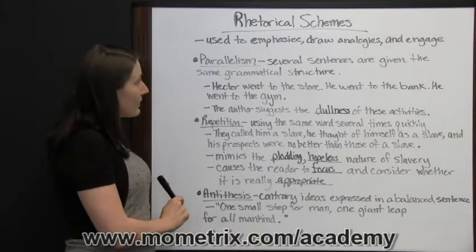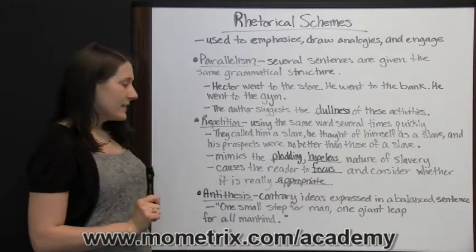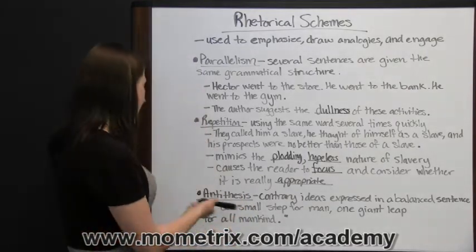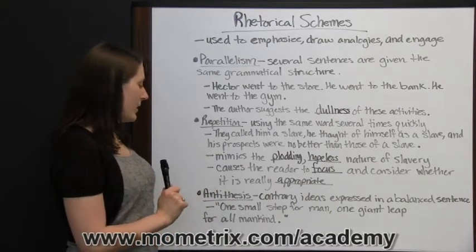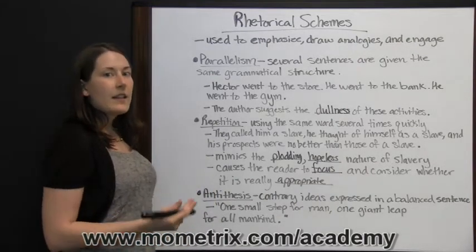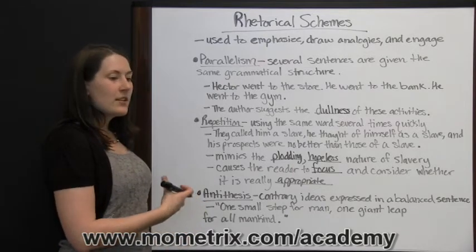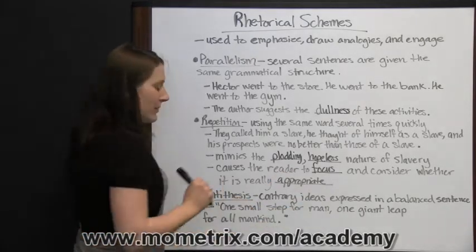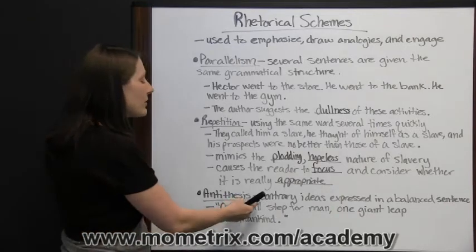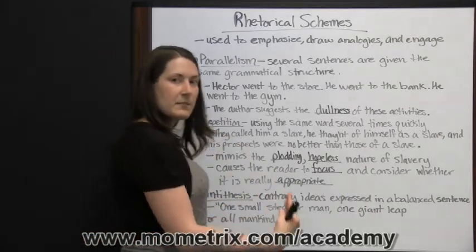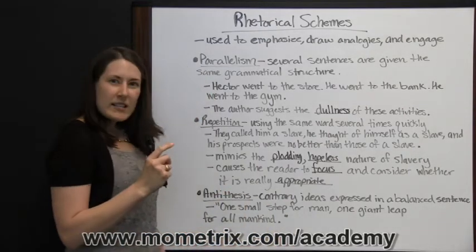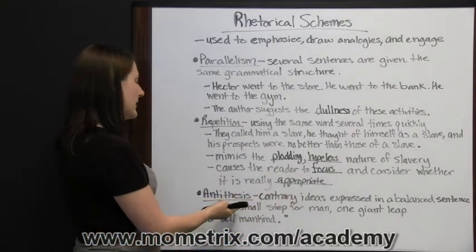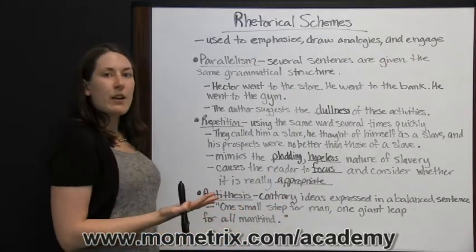The last rhetorical scheme we're going to discuss is the antithesis, which is using contrary ideas expressed in a balanced sentence. An example would be, one small step for man, one giant leap for all mankind. This is the famous quote. It was said after we took our first step on the moon, putting man on the moon was a giant leap for all mankind. But it was just one small step. He took one small step onto the moon, and that one small step counted as a giant leap for all mankind. So you've got those contrary ideas of a small step and a giant leap expressed in a balanced sentence.